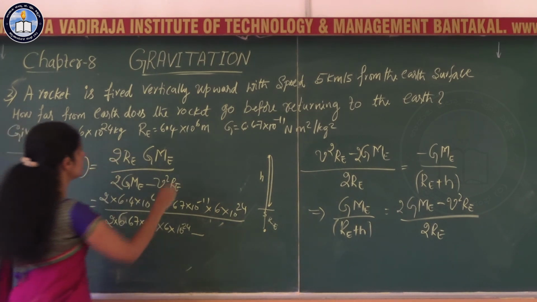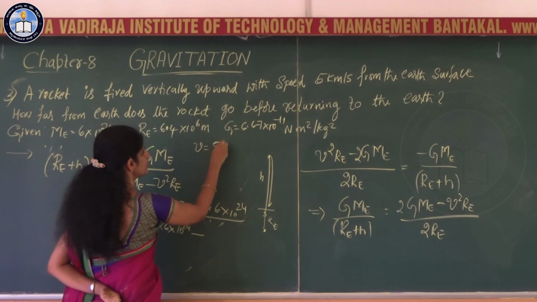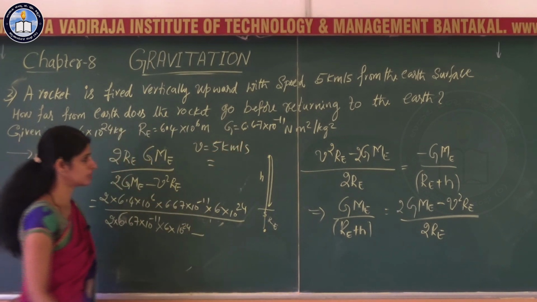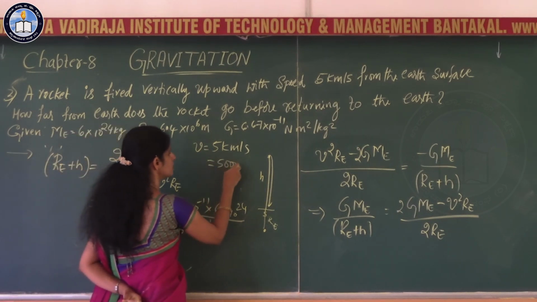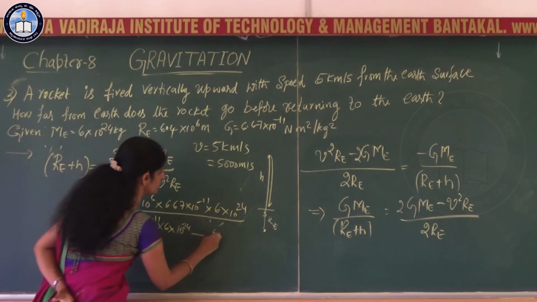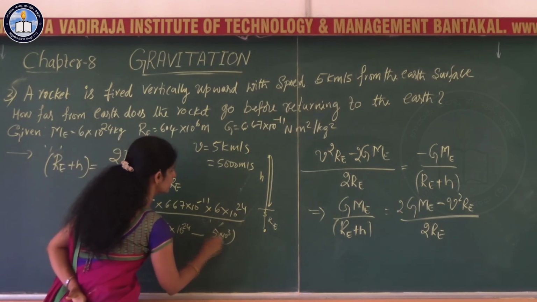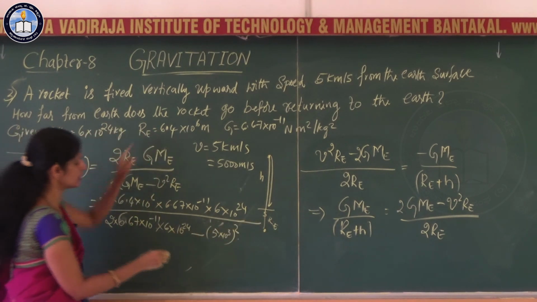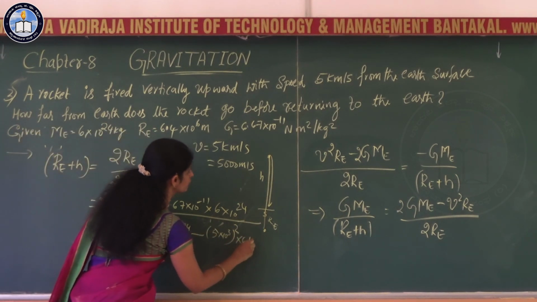V is given as 5 kilometers per second. Convert that into the standard unit, meter per second, that is 5000 meter per second. So, v square is nothing but 5 into 10 to the power 3 squared, into Re. Re is the radius, 6.4 into 10 to the power 6.